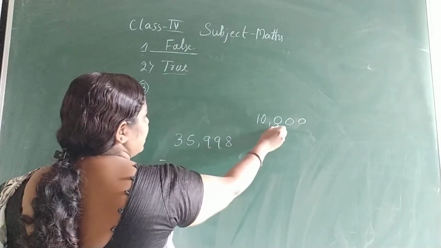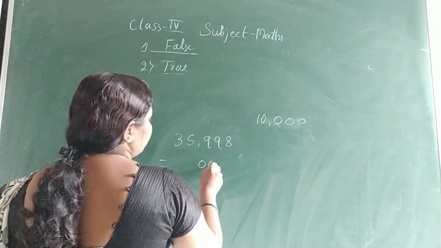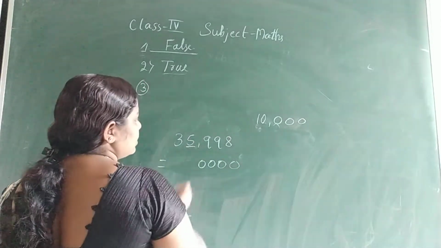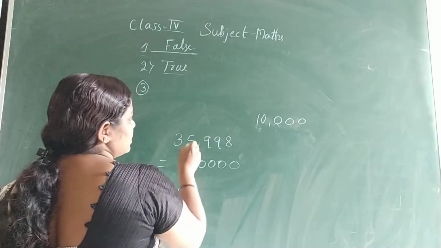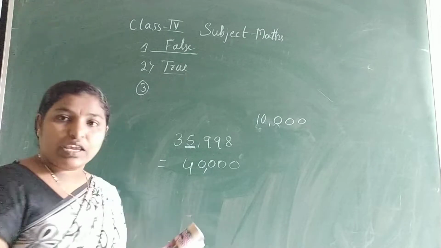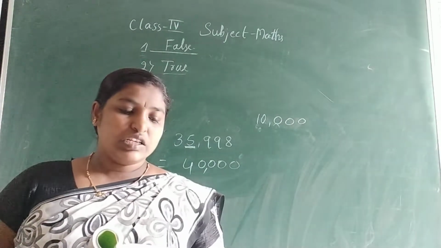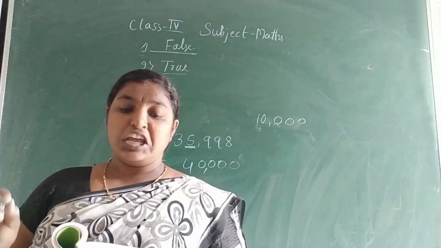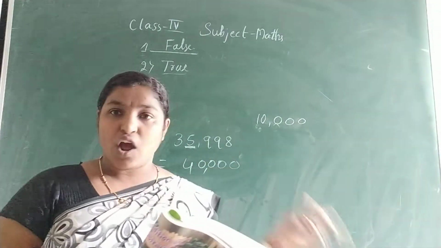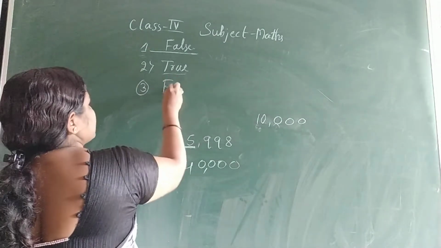Just see, 10,000 is having how many zeros? 1, 2, 3, 4. So write 4 zeros. So 10,000 rounds the thousands place. Just think about this, this is 5, so the next number increases by 1. So it has become 40,000. We have done one example. They are telling a 5-digit number cannot be rounded off to the nearest 10,000. No, we can do this. Yes, they are telling we cannot do this, but we can do this. So the statement is false.